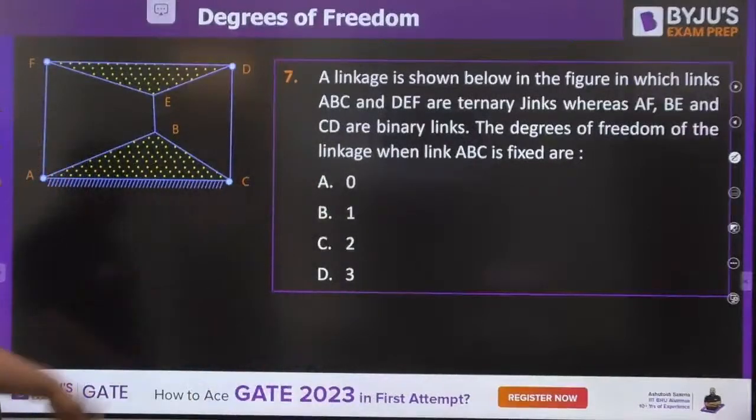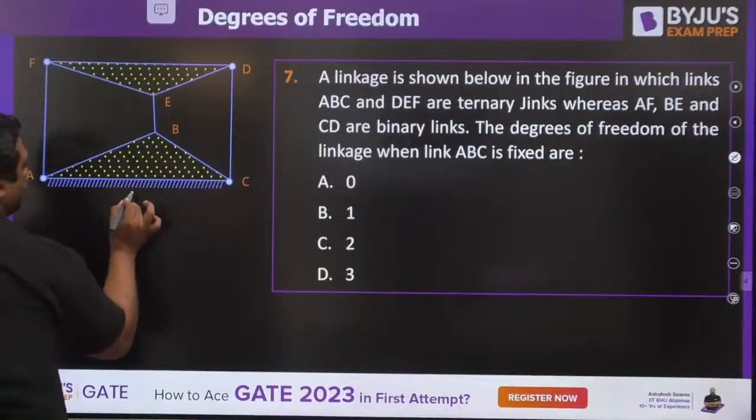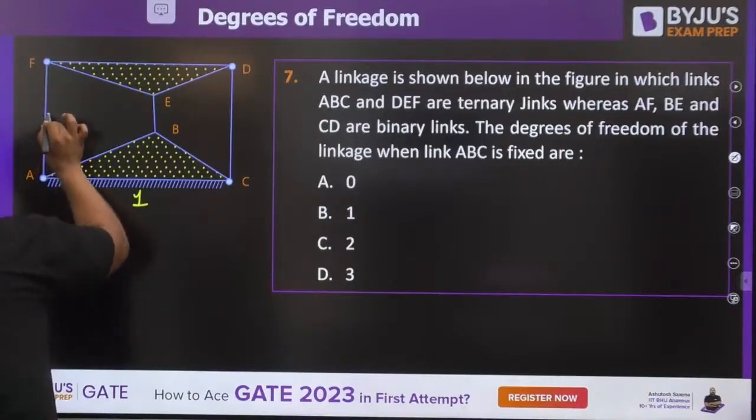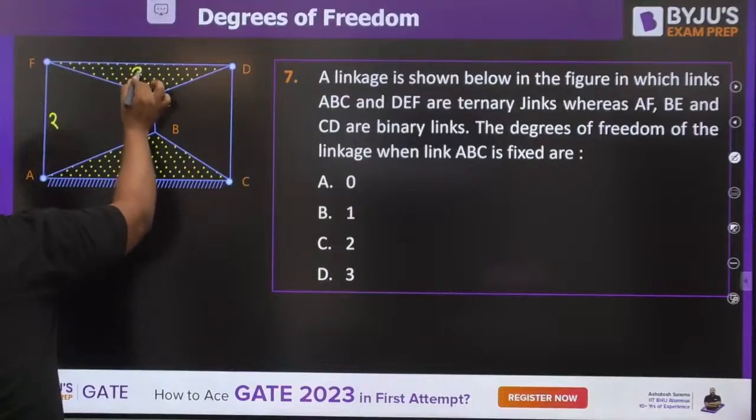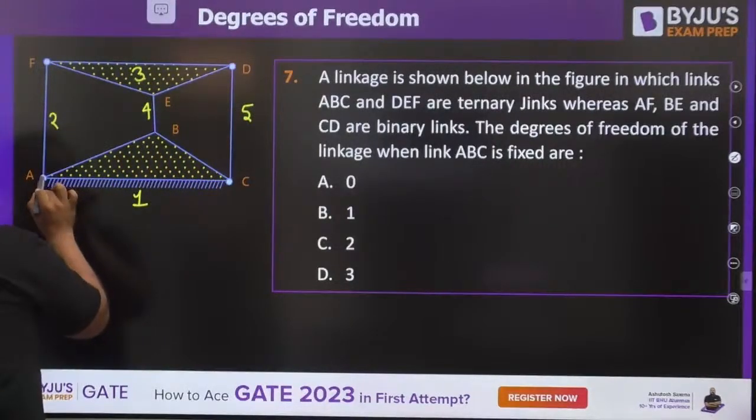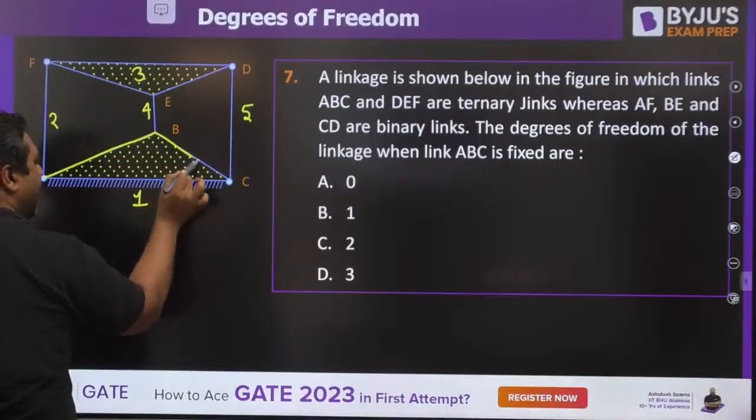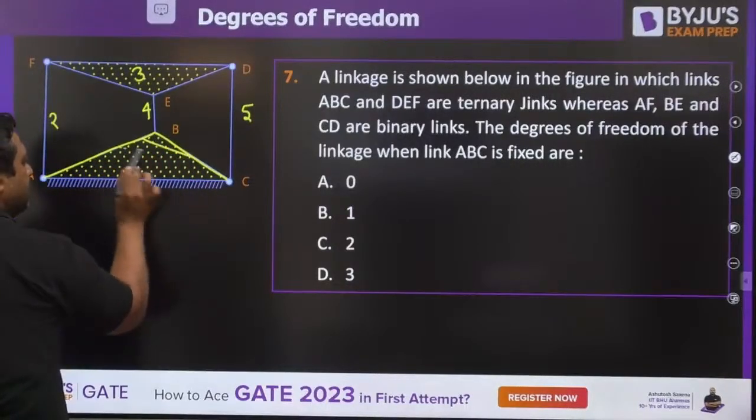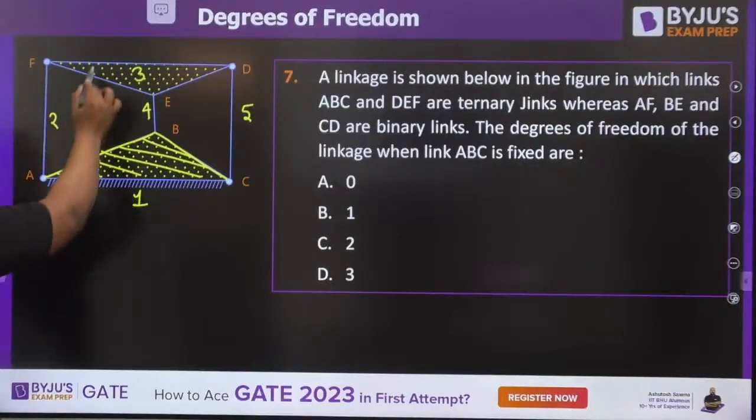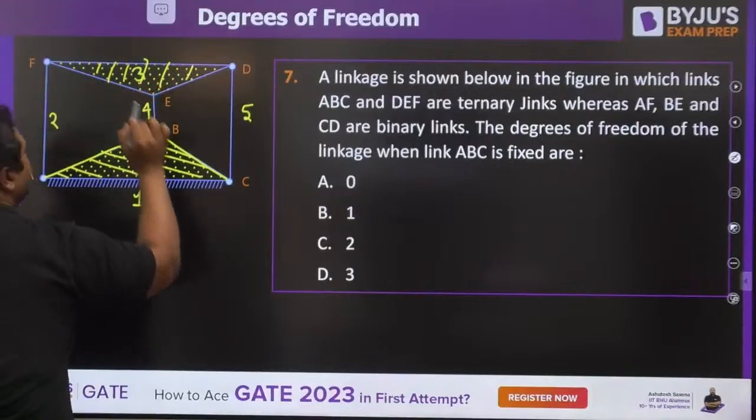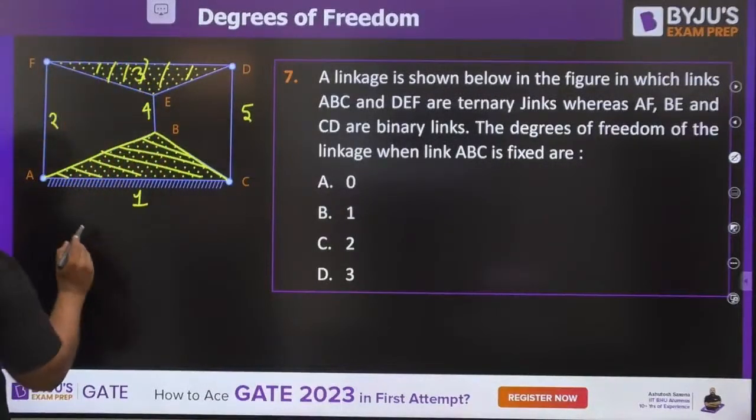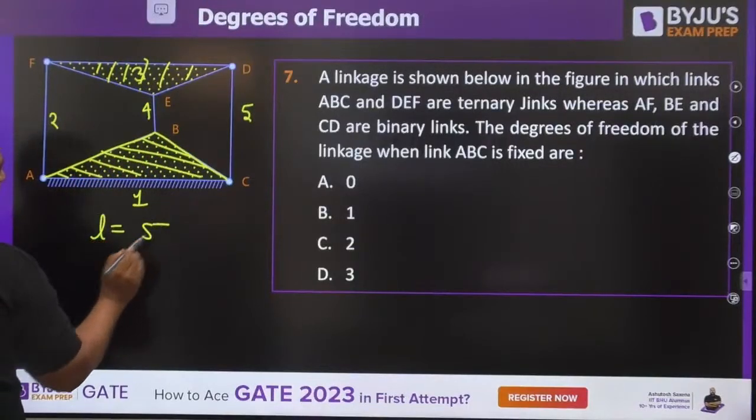I am skipping some questions because they would be using modified Kutzbach. Link number 1, this is link number 2, link number 3, link number 4, link number 5. Because this complete link is a hatched link, we would be considering this complete link as a single link only. This is also a hatched link, so that would also be considered a single link. So if you see, this is 1, 2, 3, 4, 5. The number of links are 5.